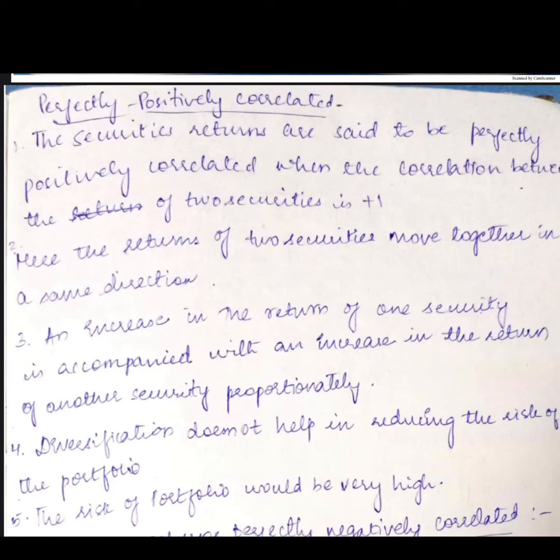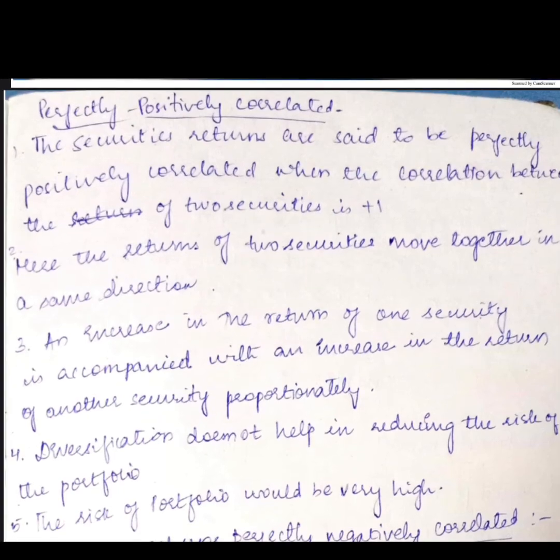So the last topic in your synopsis is perfectly positively correlated, perfectly negatively correlated, and uncorrelated. First we will see perfectly positively correlated, girls. We just saw in the correlation topic, right? If the correlation between two securities is 1, we call it perfectly positively correlated. That is what we are going to see here, girls. See the first point, the security returns are said to be perfectly positively correlated when the correlation between the two securities is +1. Okay, so here the returns of two securities move together in the same direction.